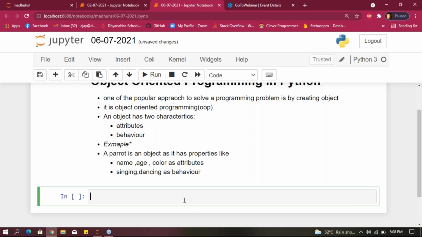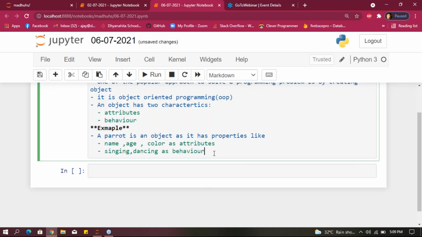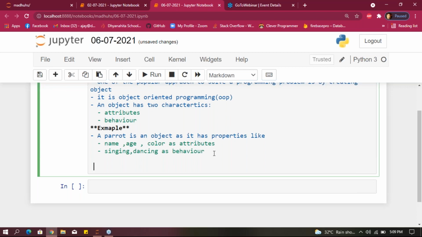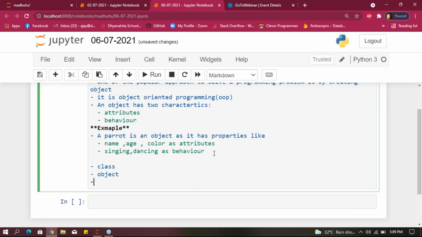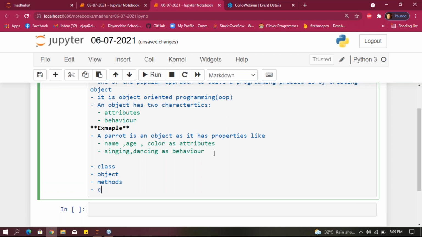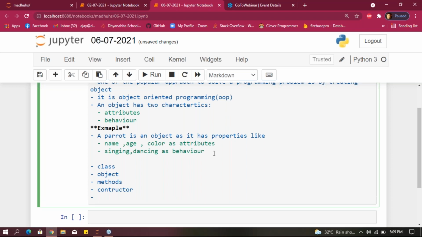First, in this object oriented programming, what we will discuss is: first one is class, second one is object, third one is methods, fourth one is constructor, and next inheritance.